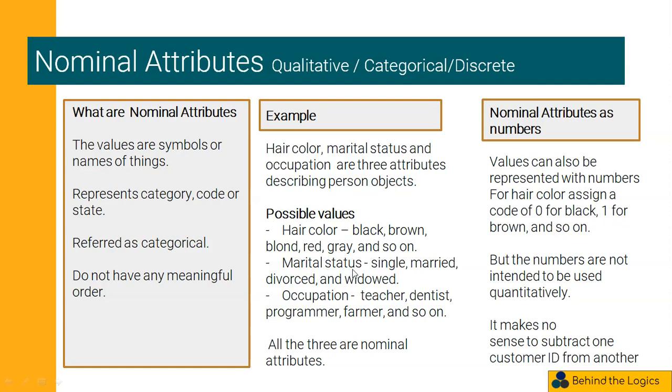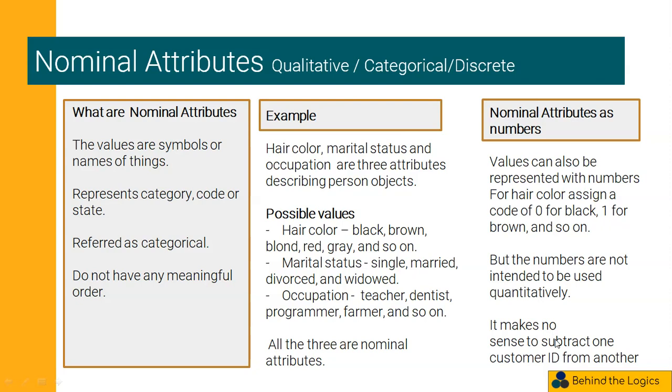Marital status may have the states single, married, divorced, and widowed. Occupation may have teacher, dentist, programmer, farmer, and so on. All the three are nominal attributes. The values of nominal attributes can also be represented with numbers. For hair color, assign a code of 0 for black, 1 for brown, and so on. But the numbers are not intended to be used quantitatively. The value will describe only the quality of the attribute.